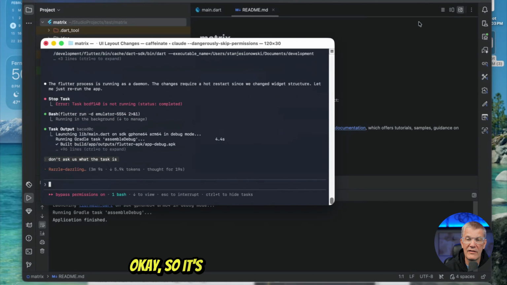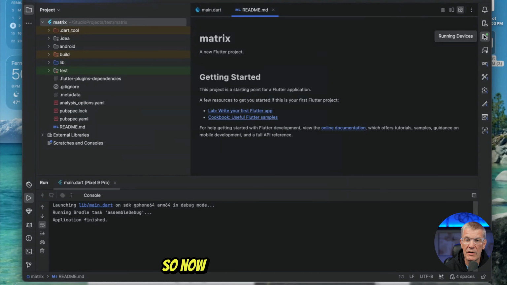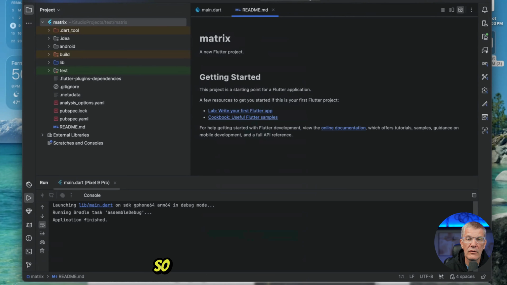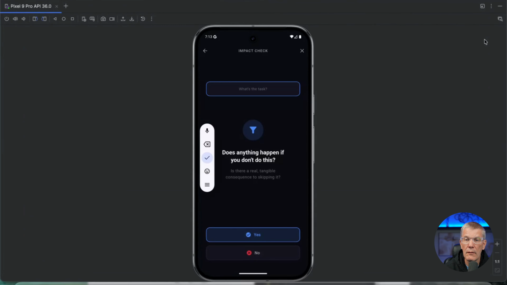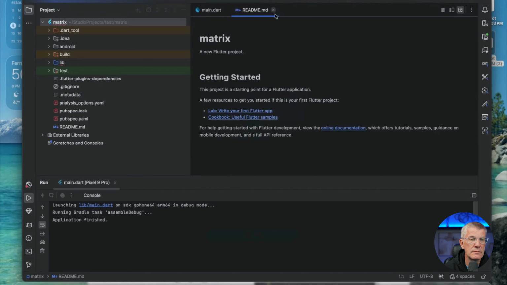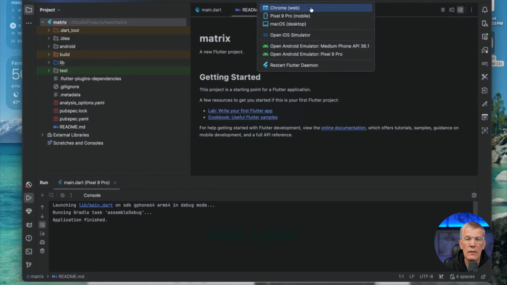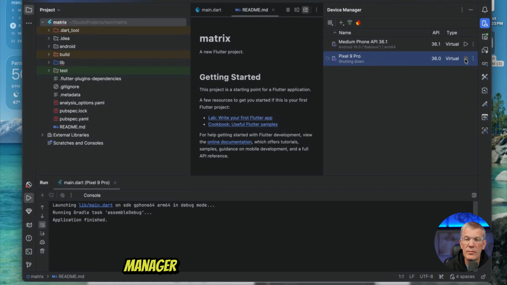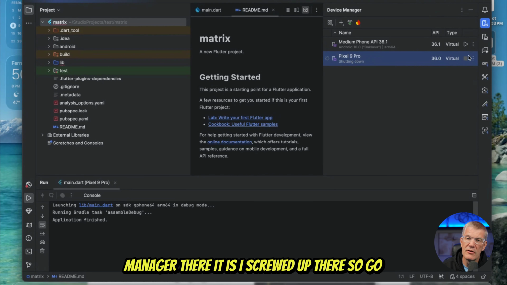Okay, so it's going to change that program. So now we got to go back here, see the running device, and close it. We're going to have to stop that. Okay. Device manager, there it is. I screwed up there. So go under device manager.